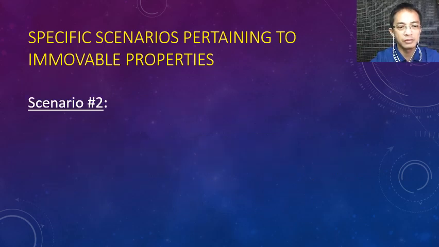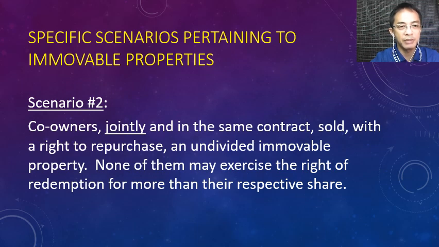Okay, scenario number 2. Co-owners. Maraming may-ari. Isang lupa lang, maraming may-ari. Co-owners jointly, not solidarily, jointly and in the same contract sold with the right to repurchase an undivided immovable property. So isang lupa lang, hindi pa nila na-divide. Co-owners sila marami. They sold the whole property. Sila lahat jointly agreed. Ibenta natin with the right to repurchase to a particular buyer. Then later on, if they want to redeem, they can only redeem their individual shares.